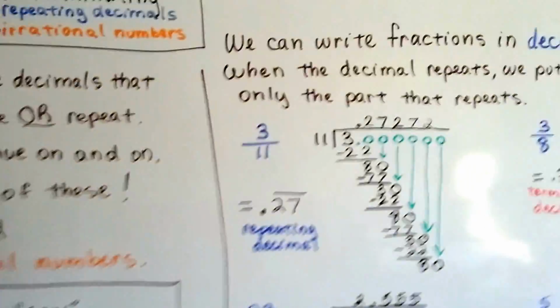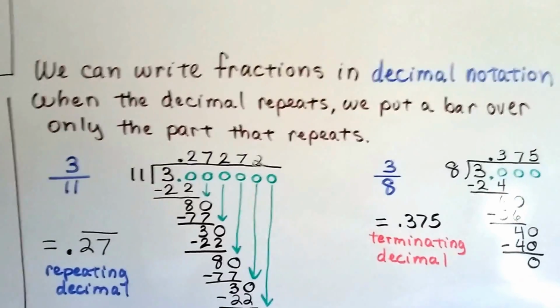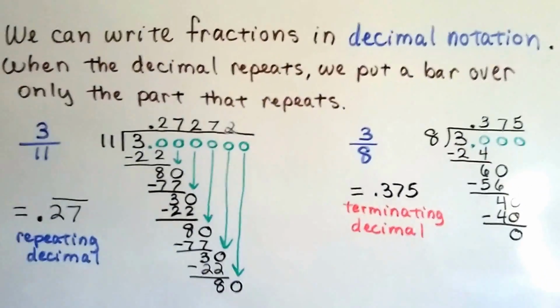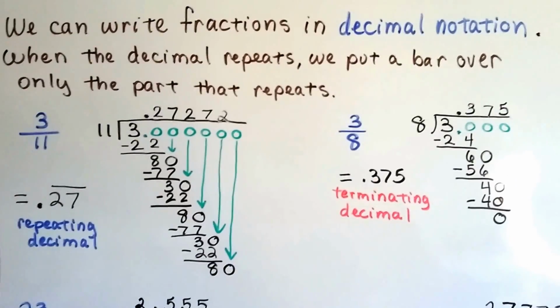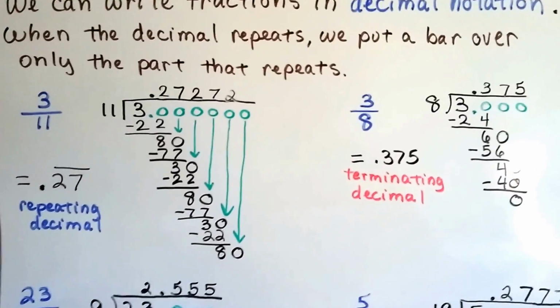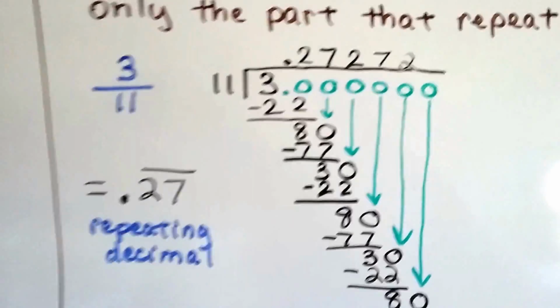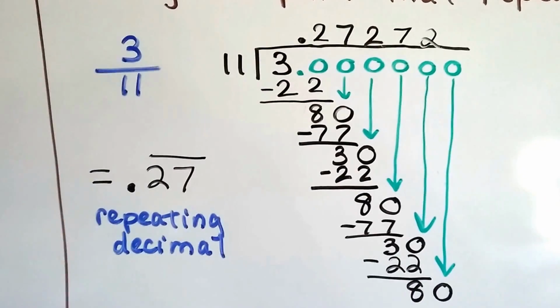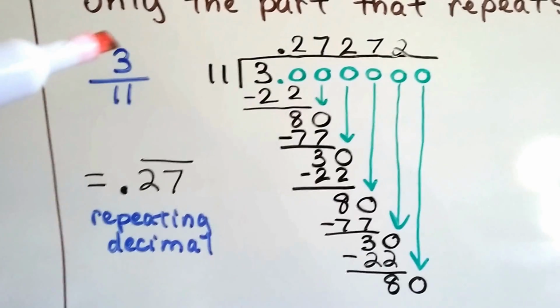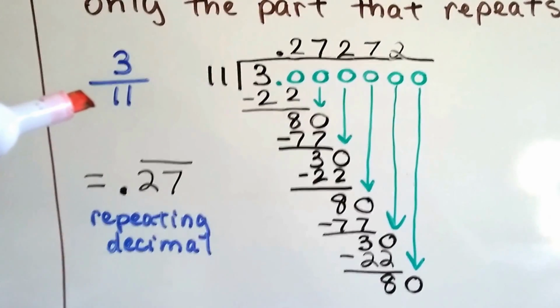Well, we can write fractions in decimal notation. When the decimal repeats, we put a bar over only the part that repeats. Let's look at 3/11 as a fraction, and let's change it to a decimal. It's a little division problem, isn't it?